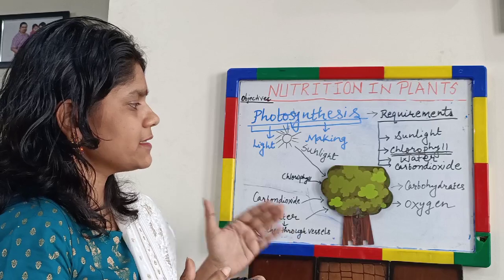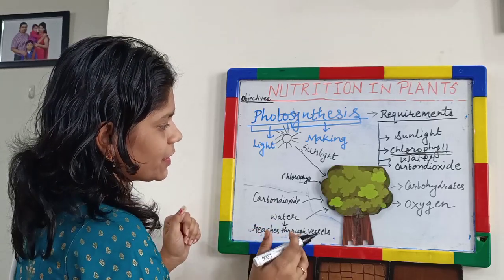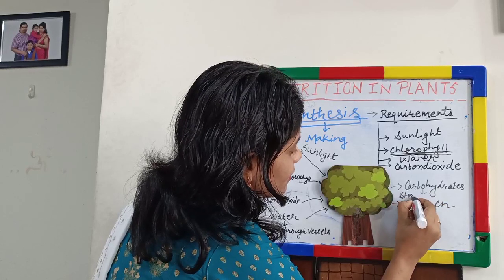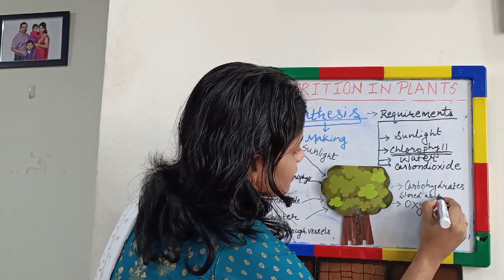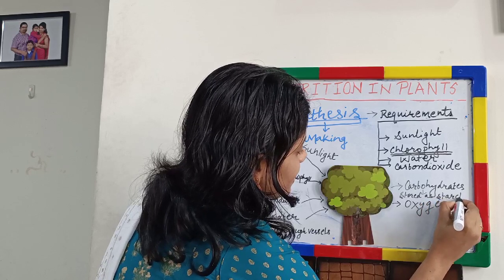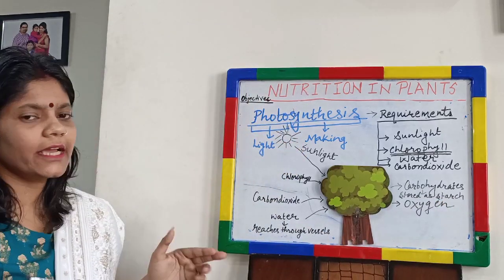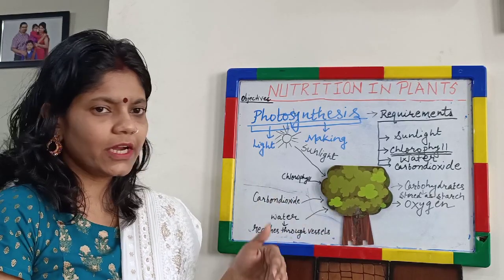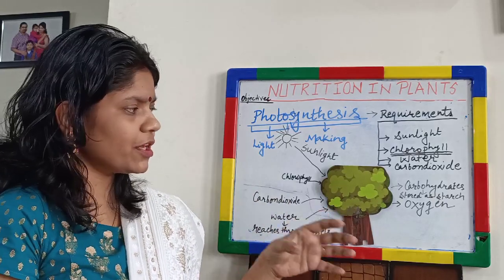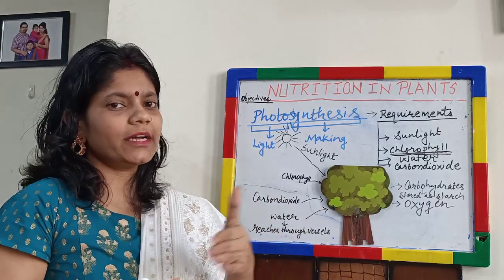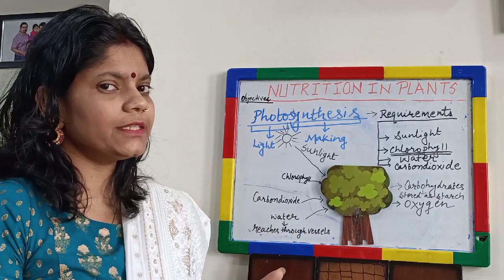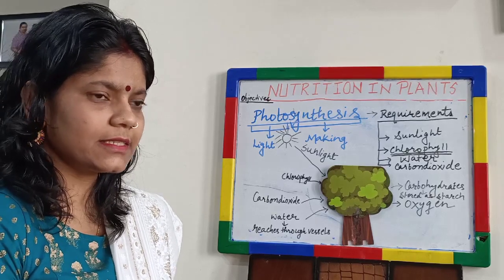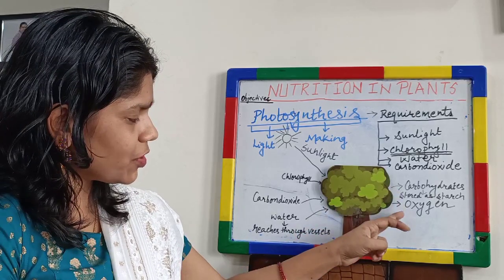And carbohydrate is stored in the form of starch. It's a very important point. Stored as starch. In the next classes, we will study how different nutrients are produced, because now we are talking about sugars. We are talking about carbohydrates. How other nutrients like proteins and fats are produced, we will study in our next classes. And what is the other product?